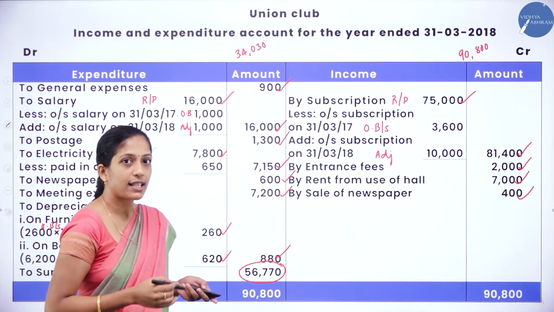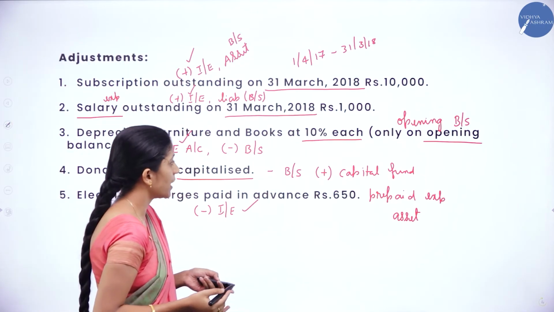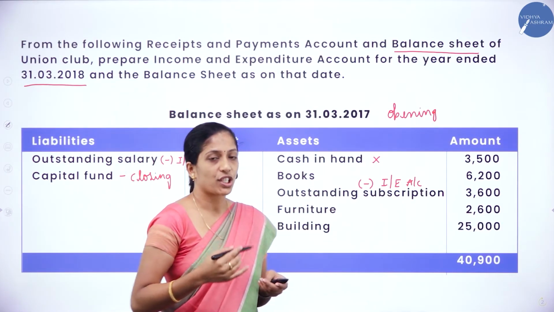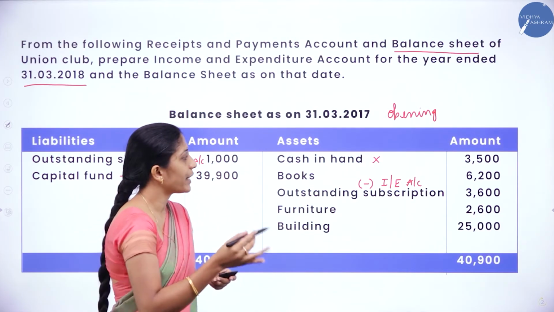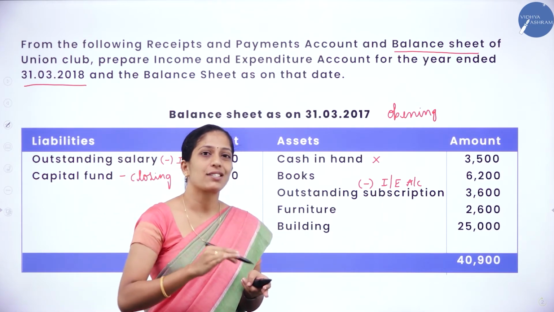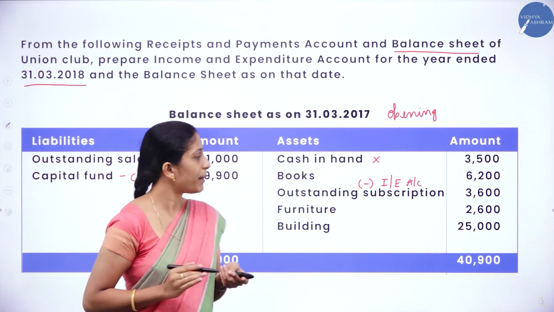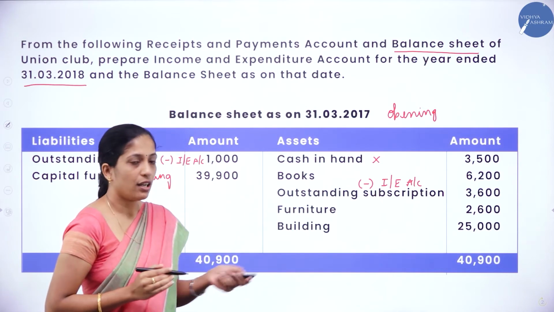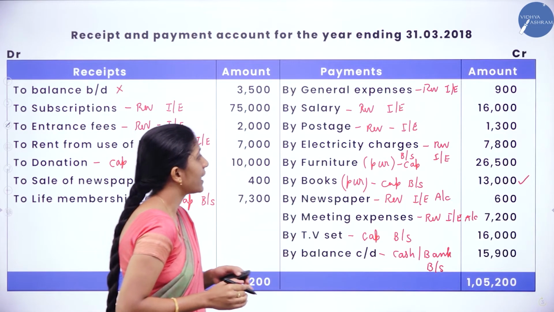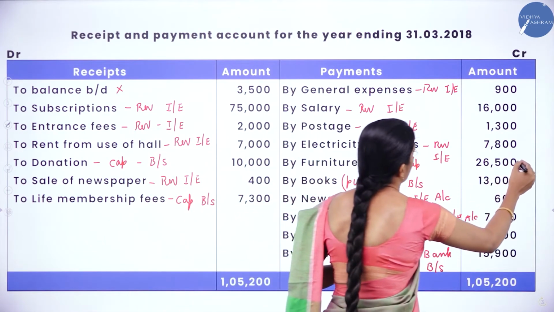Now we shall see the next item in the opening balance sheet, outstanding subscription. We are not going to take it, we had already deducted it in income and expenditure account. Since it is that of the previous year, we are not going to take it in the closing balance sheet. Next is furniture. They have given 2,600, but here also there is furniture, that is 26,500.